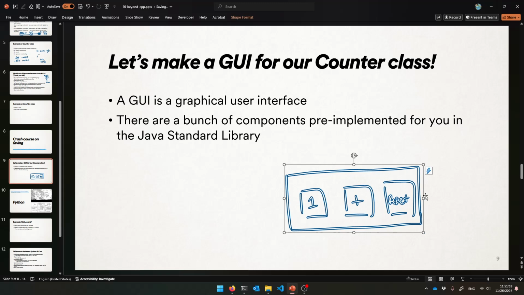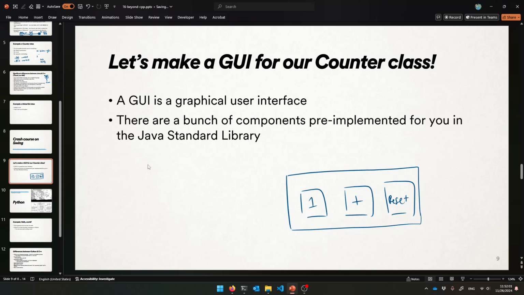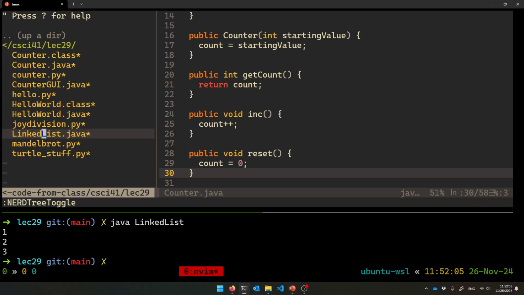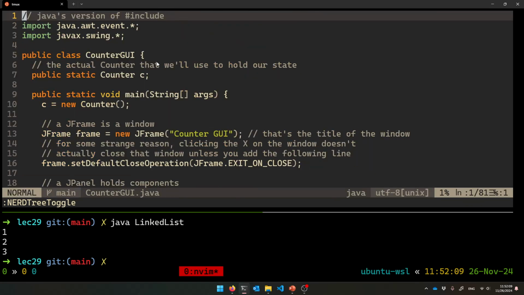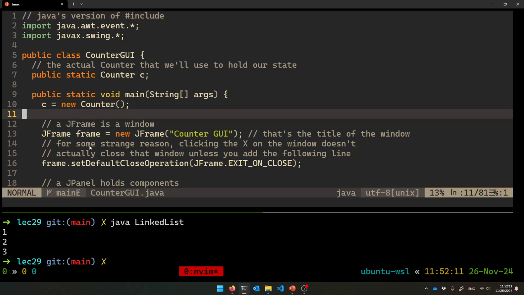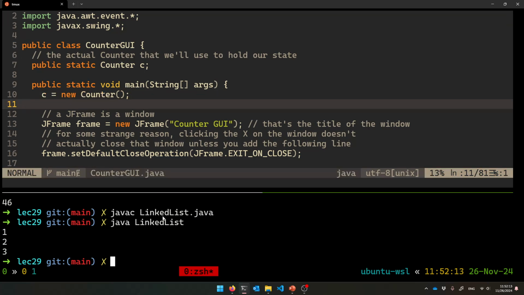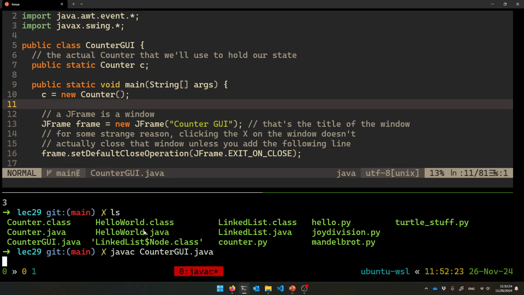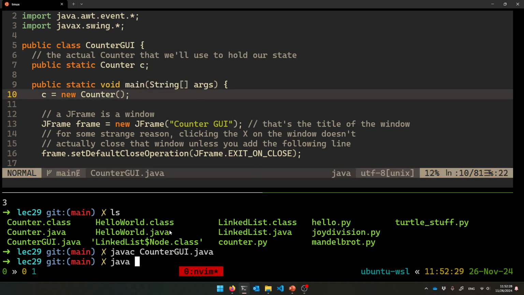And so we're going to arrange for a window, and it's going to look great. I've made it already for you. It's in this file here called counterGUI.java. It's going to use our counter class inside of it. I'll get to that in a second, but let me compile everything. The counter class, which is being used, is already compiled. So I'm going to say javac counterGUI.java. And then I'm going to say java, that one's going to have the main function I want now. So I'm going to say java counterGUI.